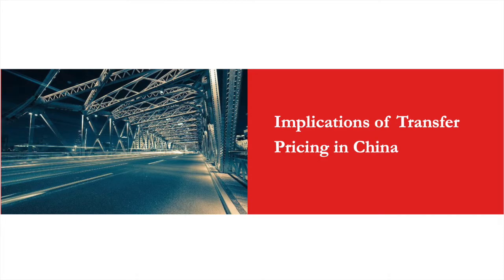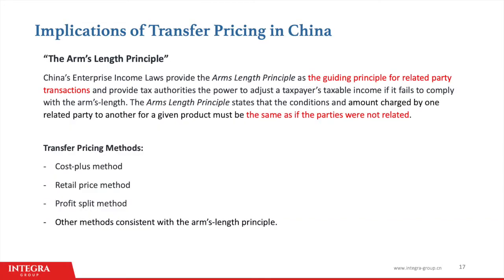Now we'll move on to transfer pricing implication in China. Transfer pricing is a term used for the exchange of goods or services between two related companies or parties. Transfer pricing has become a key topic for multinational companies due to the OECD base erosion and profit shifting framework. The base erosion and profit shifting framework is an initiative between 135 countries, including China, to prevent tax avoidance and provide a more transparent tax environment.